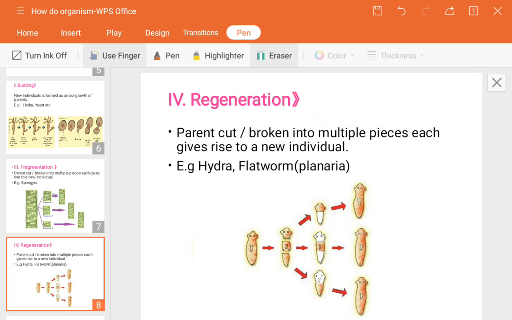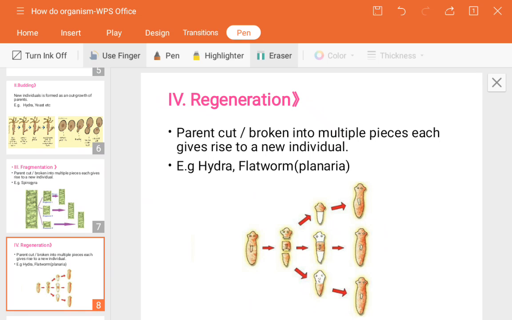So the three pieces have become separate: the head has separated, the middle part has separated, and the tail has also separated. So now how will it grow? It's not like a hydra, or like our Spirogyra, is it? But it's actually looking like an organism, a live organism. So now how is regeneration possible in the case of a planaria?